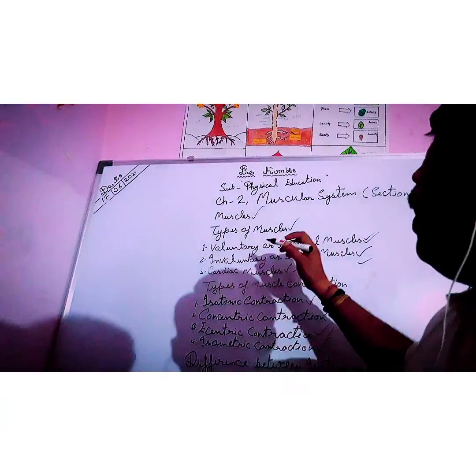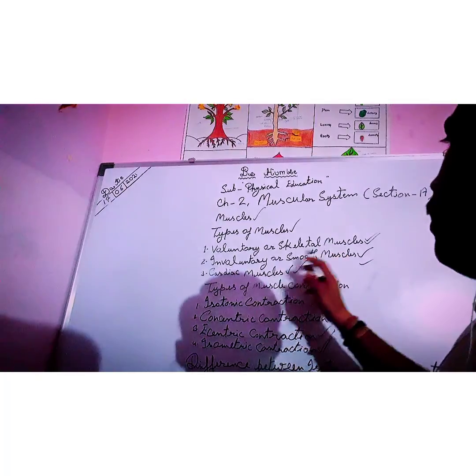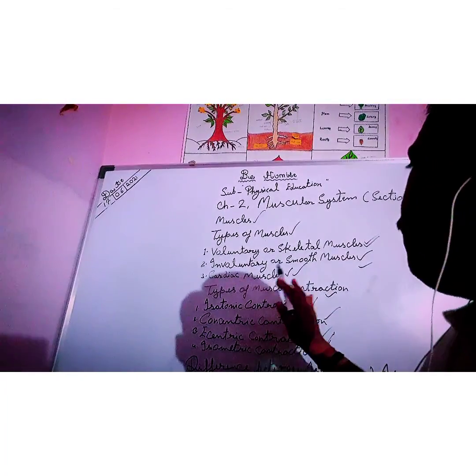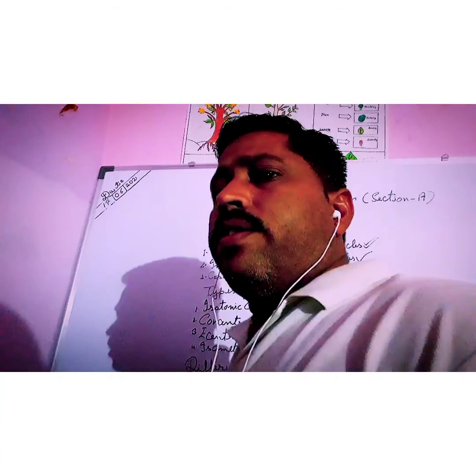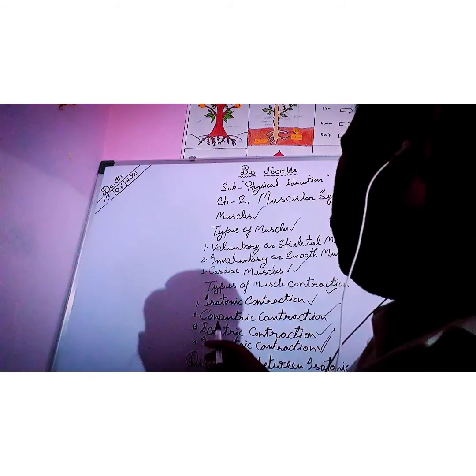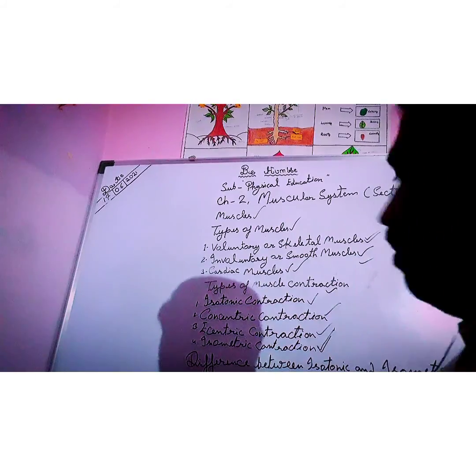So students, today we learn about muscles, types of muscles: voluntary or skeletal muscles, involuntary or smooth muscles, cardiac muscles, and types of muscle contraction. Here are two types of muscle contraction, isotonic and isometric. The isotonic has two types of contraction, concentric contraction and eccentric contraction, and the difference between isotonic and isometric contraction.